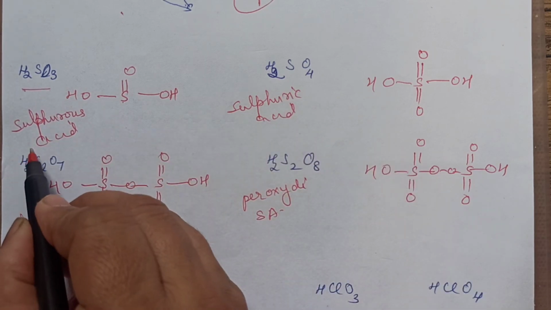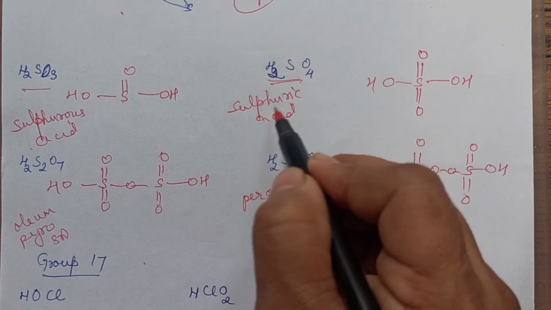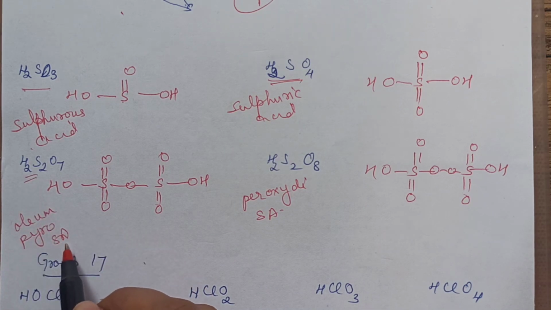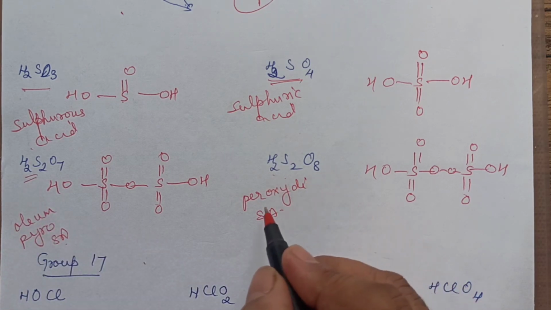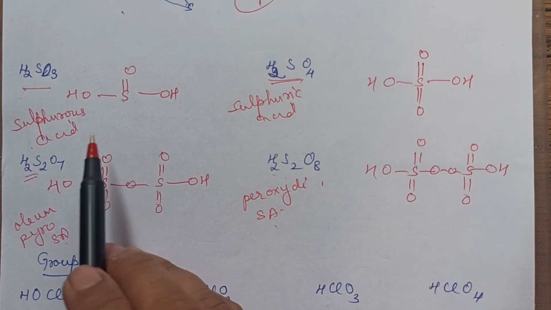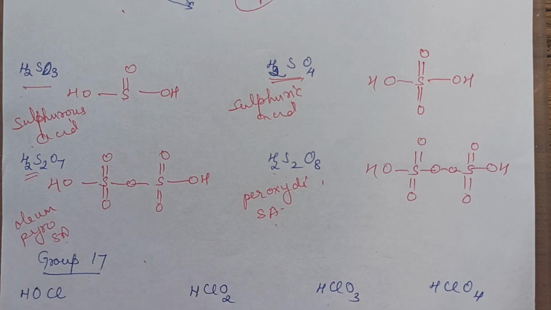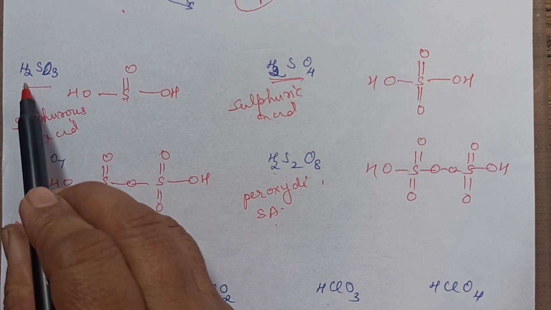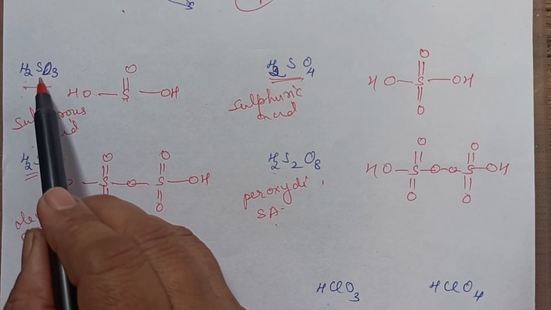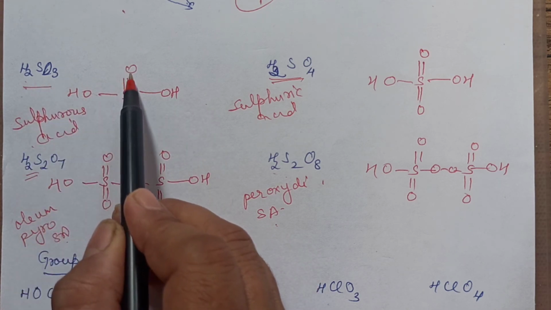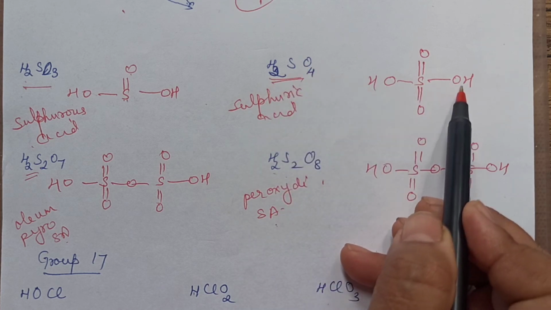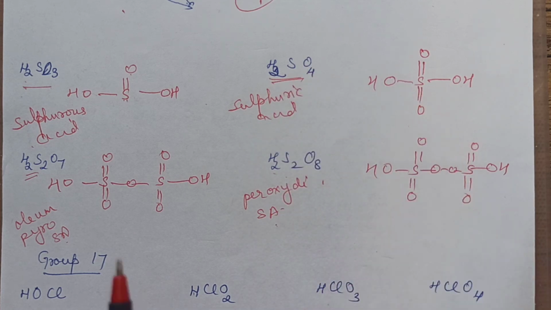H2SO3 sulfurous acid, H2SO4 sulfuric acid, H2S2O7 oleum or pyrosulfuric acid, H2S2O8 peroxydisulfuric acid or Marshall's acid. Now, as many hydrogens are there, that is the basicity. So, 1 sulfur, 2 oxygen, 2 hydrogens means 2 OH. Remaining how many oxygens left? Put with double bond. Sulfur, 2 hydrogens means 2 OH.